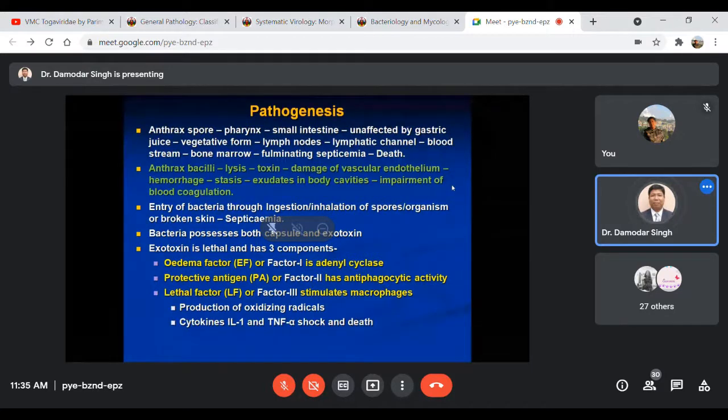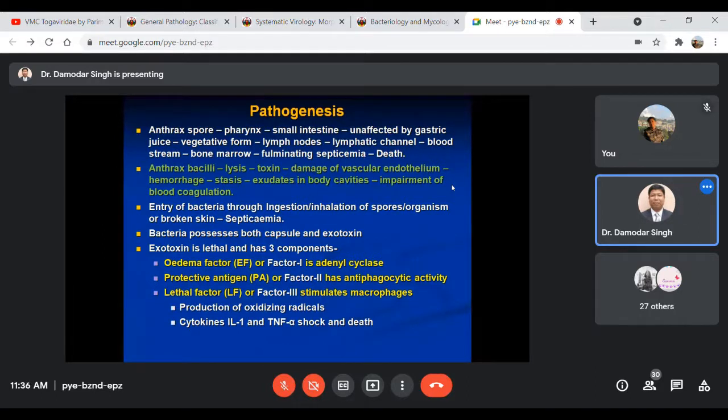Those components: the edema factor, or factor 1, is calmodulin-dependent adenylate cyclase. Second, the protective antigen, also known as factor 2, has anti-phagocytic activity.